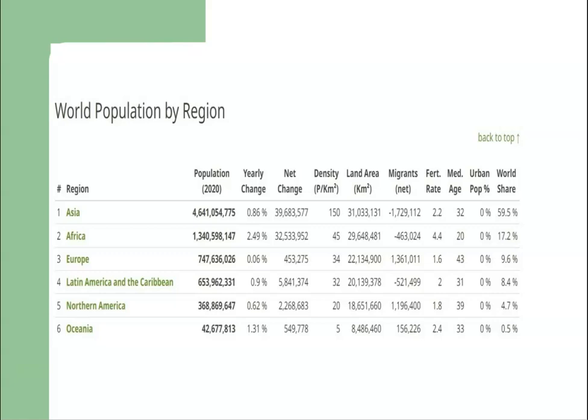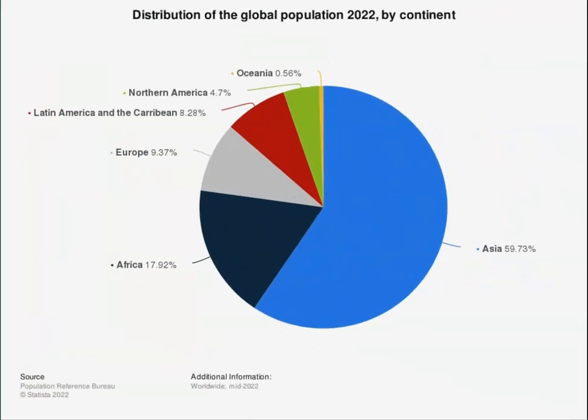So one of the stylized facts in this table is the share of the population of the Asian continent, which is almost 60%. Here in this pie chart, we can also see that Asia accounts for 59.73% of the world's population. Africa accounts for 17.92%, followed by Europe, that is 9.37%, and we also have 8.28% of the world population share owned by Latin America and Caribbean.